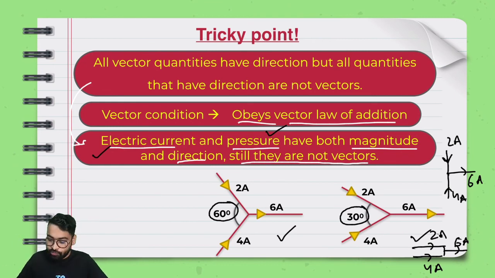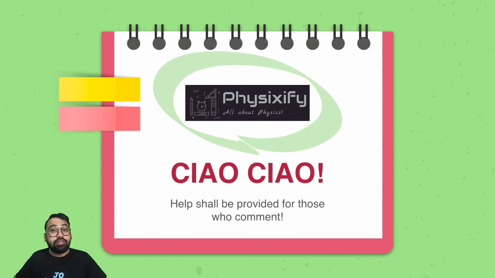This was the tricky point for us, and I hope you understood the basic parts, the physical quantity, the difference between scalars and vectors, and the tricky point, how things can have direction but still turn out not to be vectors. So this is ciao ciao from me.